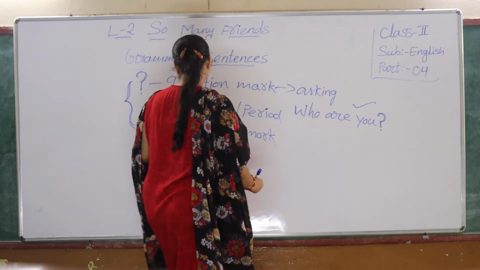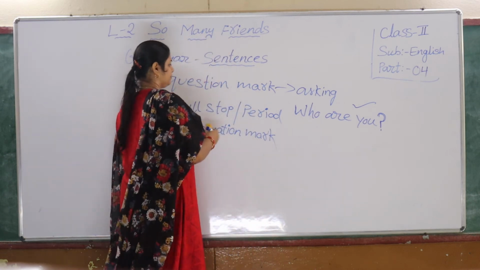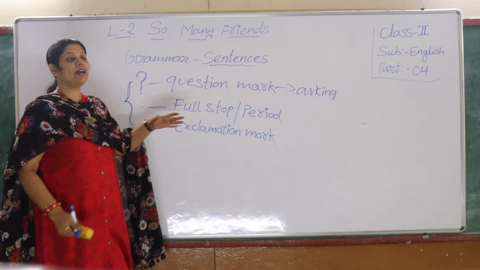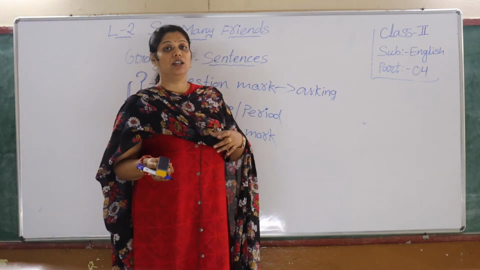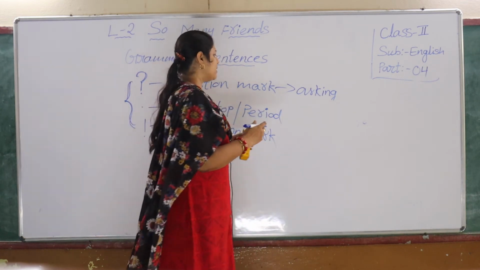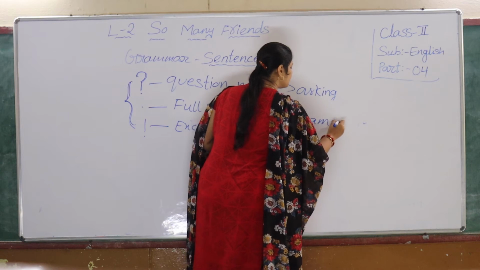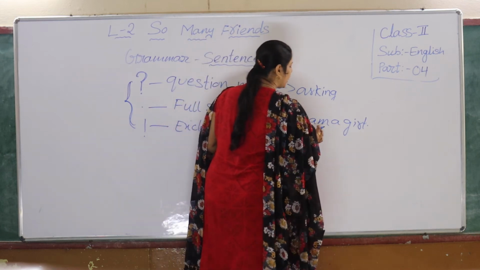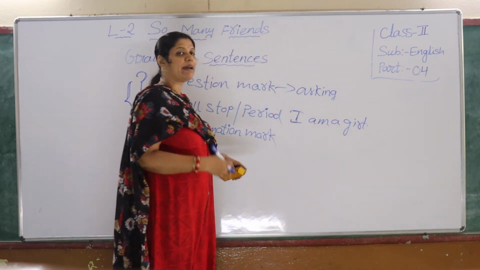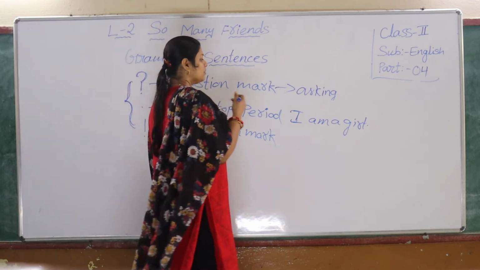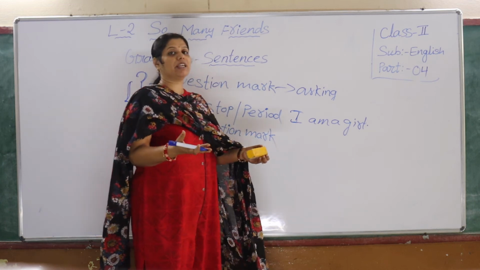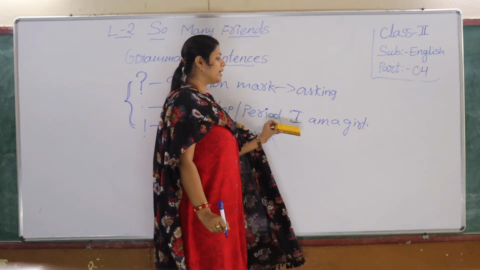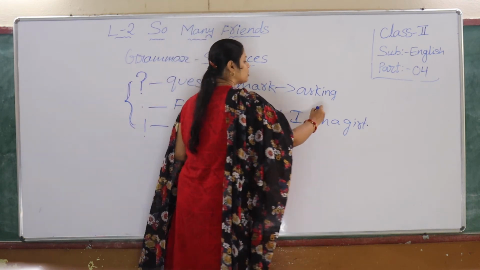So next, as I said, full stop. See here. If I say full stop or period, when I am telling something, use full stop. Say normally something, for example, I am a girl. See, I have started with a capital letter. I am a girl. That means you understand I am telling that I am a girl. Because I am saying something, because I am telling something, what am I using? Full stop. Understand? So when I am telling, use a full stop. So this is also a right sentence.